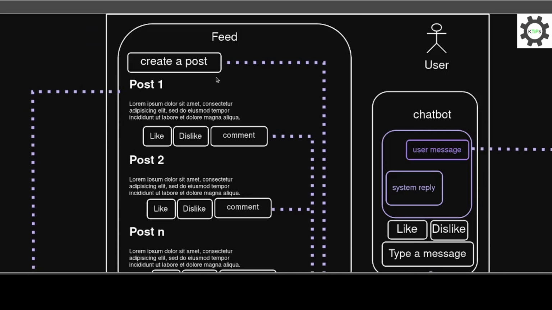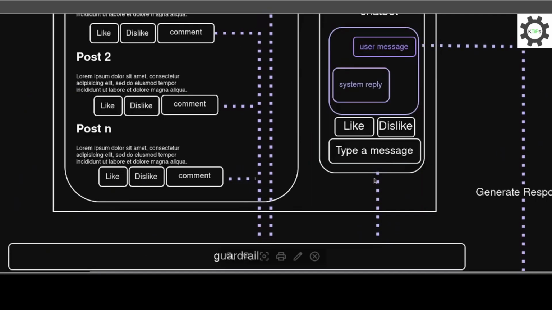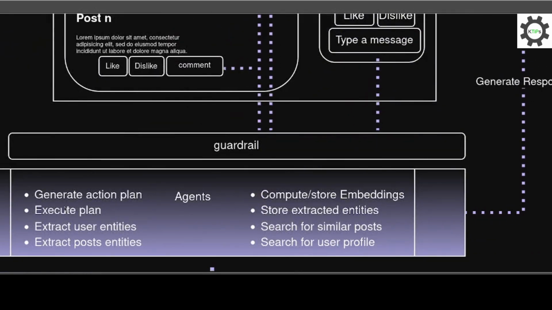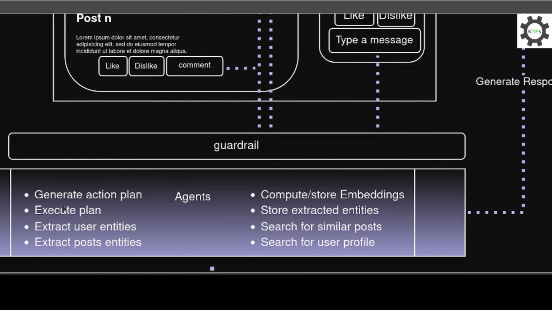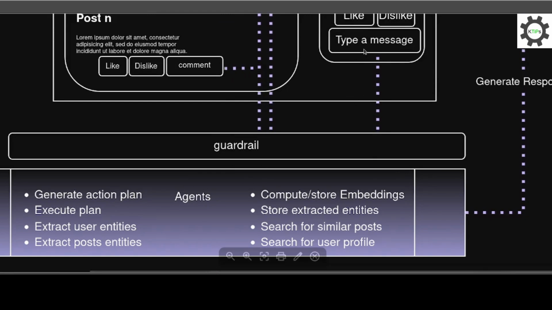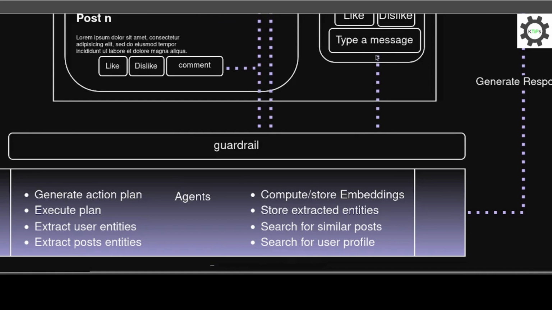For example, if a user enters a message via our chatbot, and the message is relevant to the application according to the guardrail, the chatbot agent may check the user profile in the database. Then use the available information on the profile to search for similar posts in the vector store. Then the agent will use the retrieved post as context to generate a personalized response based on the input, the retrieved context, and the user's profile.